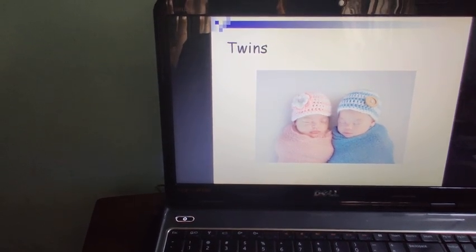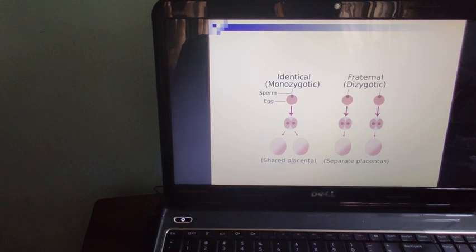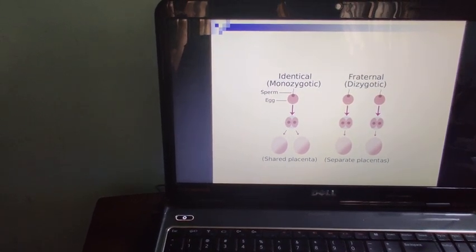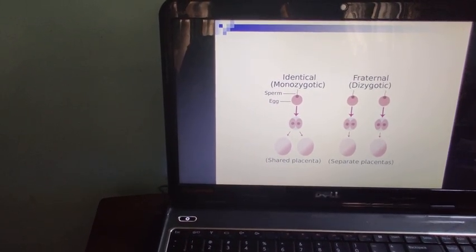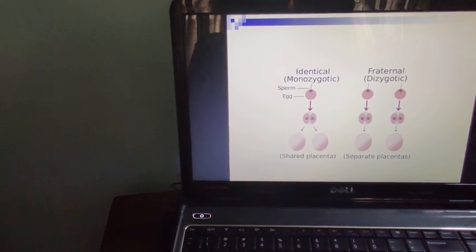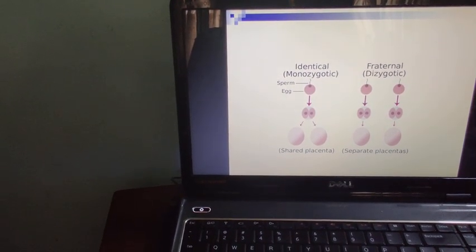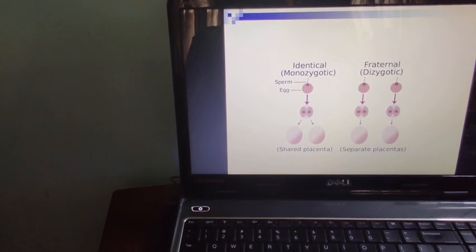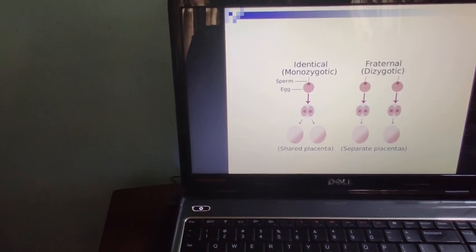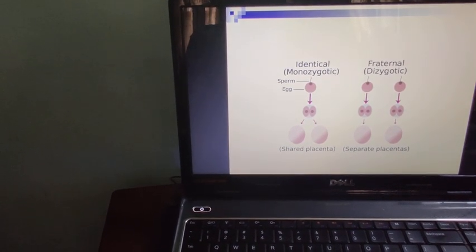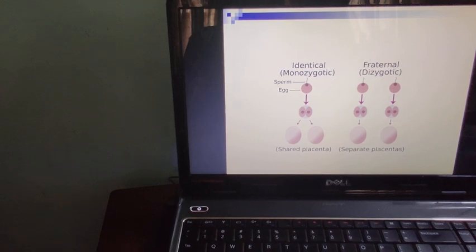Twins. There are different types of twins, identical twins and fraternal twins. Now this information is helpful for the NEET and CET exams. There are monozygotic twins and dizygotic twins. Monozygotic twins develop from a single zygote.